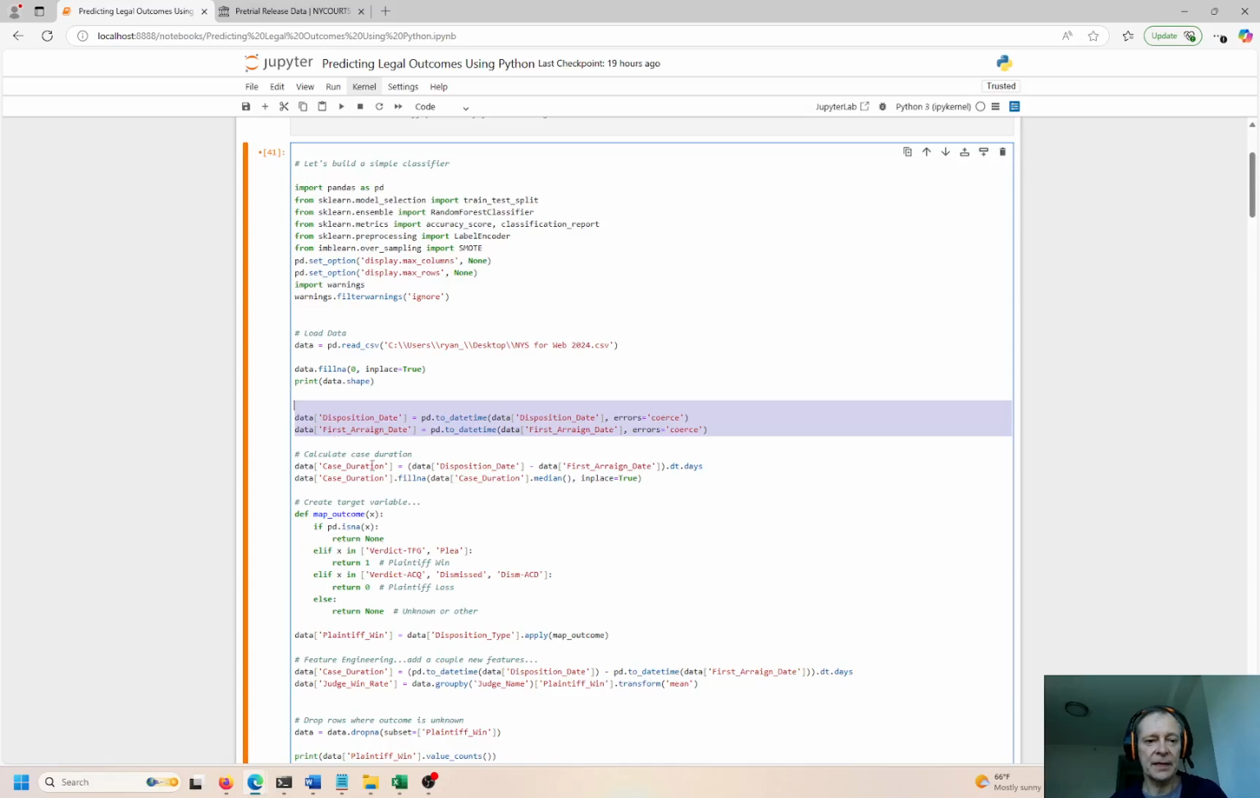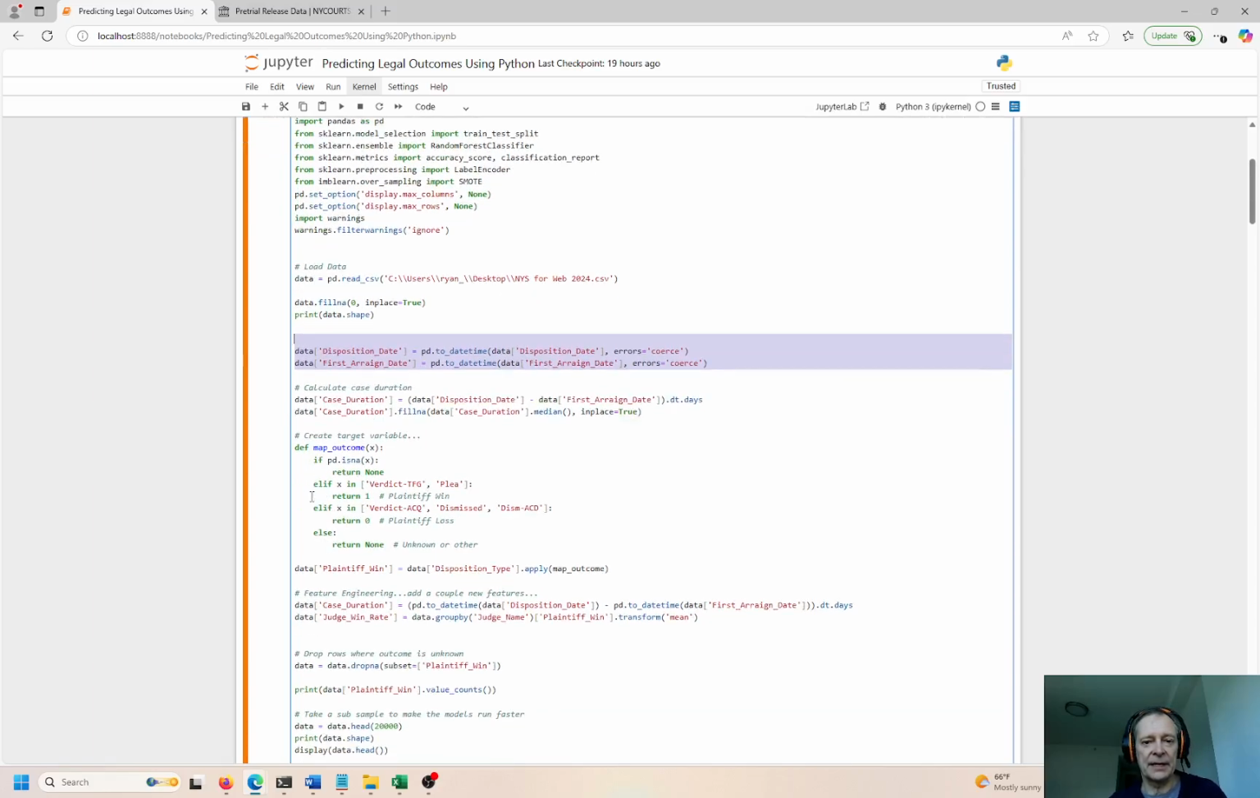So dates are dates, and we're going to go ahead and fill in missing values. And then I'm going to clean up this data a little bit and say if a verdict is a plea bargain, then we're going to assign a 1, okay? So the plaintiff wins. That's the logic here. And if the verdict is acquittal or dismiss, okay, the plaintiff loses.